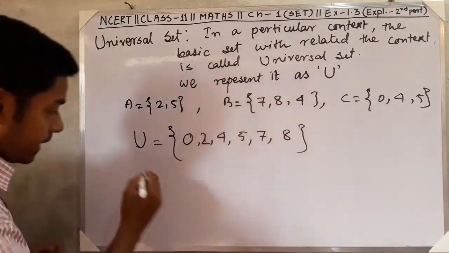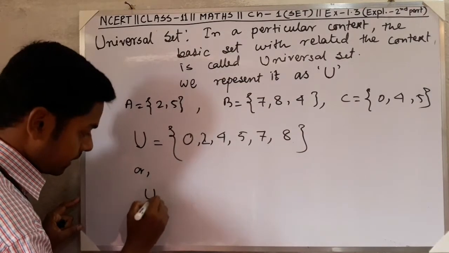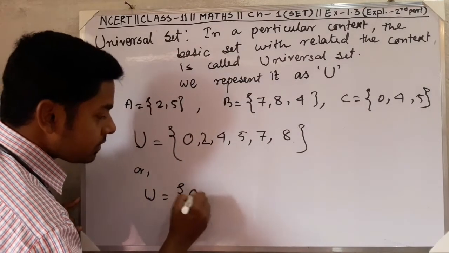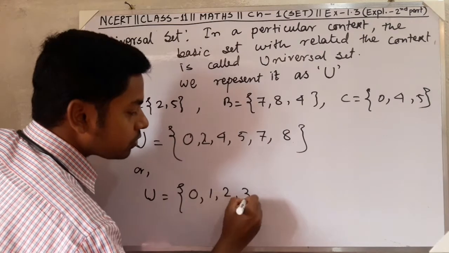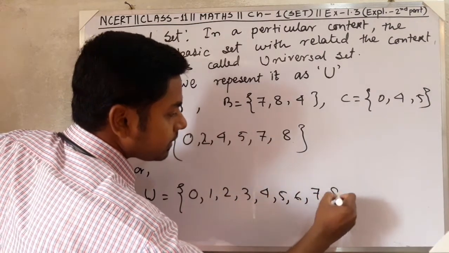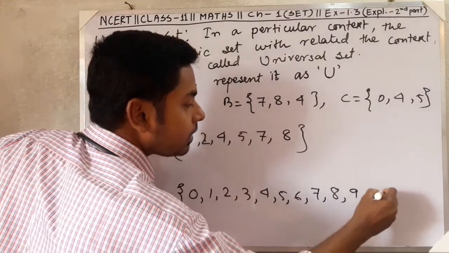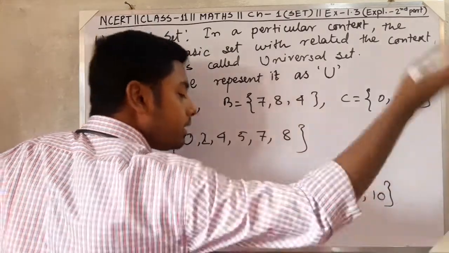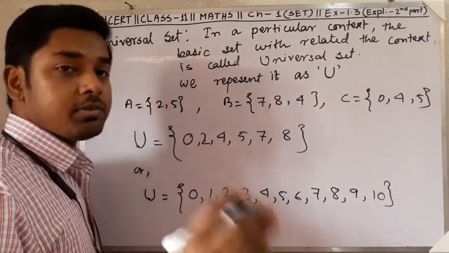And also we can tell what? 0, 1, 2, 3, 4, 5, 6, 7, 8, 9, 10. You can go till 11, till 12 also, as you wish.